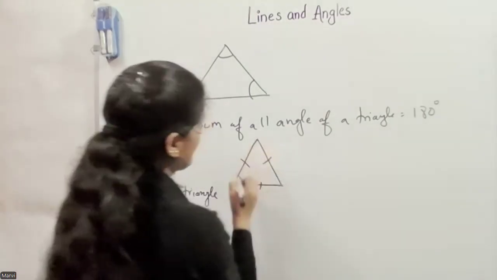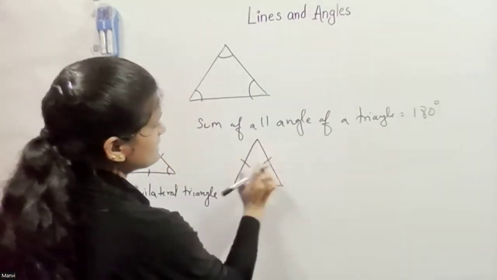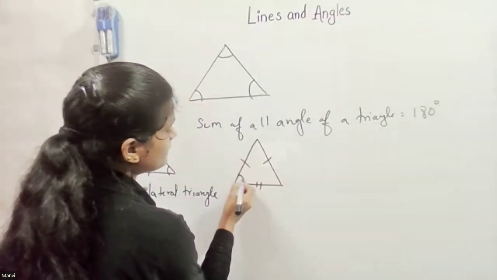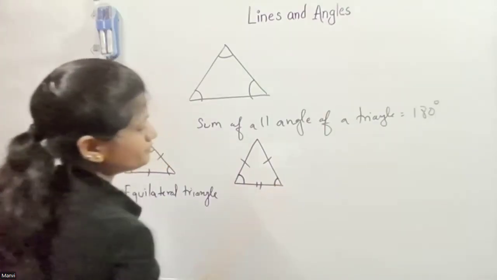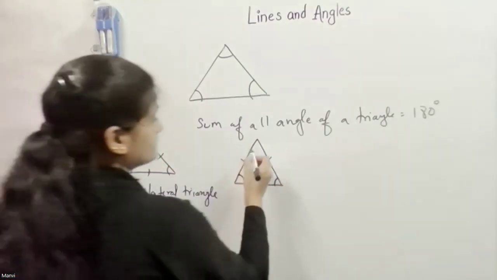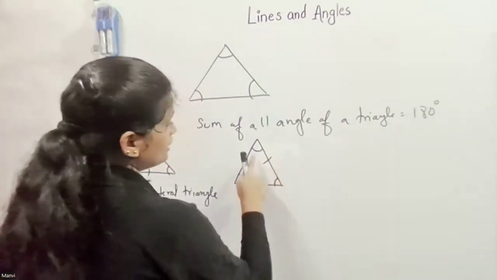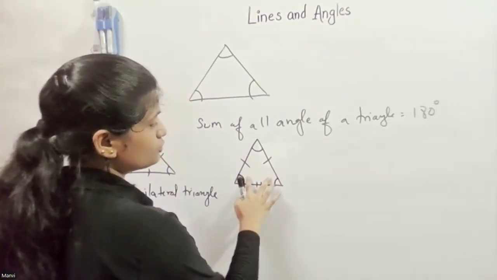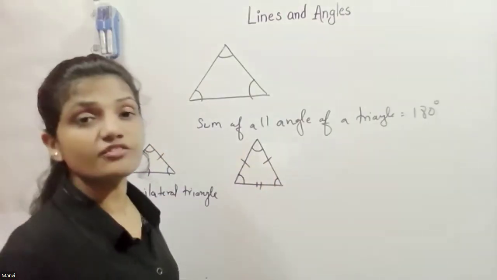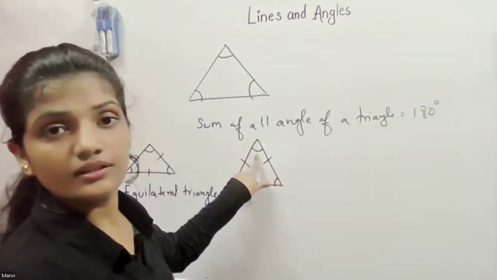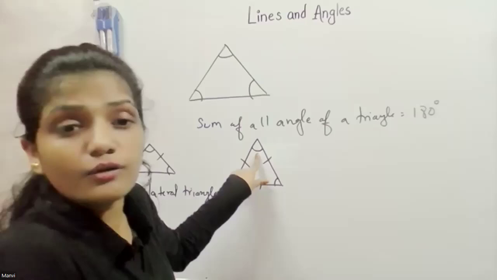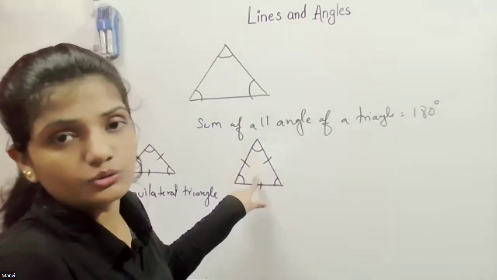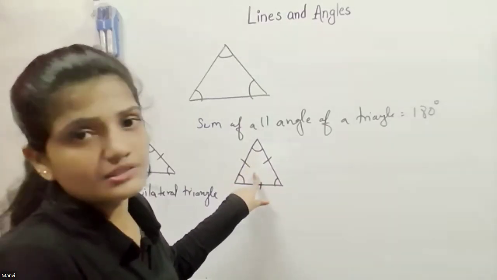In an isosceles triangle, these 2 sides are equal and the bottom base angles are also equal. But this may vary. If this is 40, then we can calculate these two. If they give us the value of one, then only are we able to find the other. Otherwise, we can't.